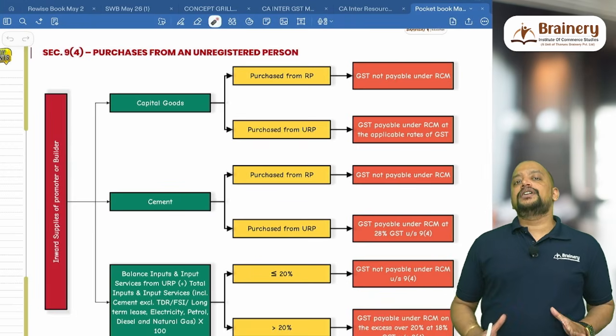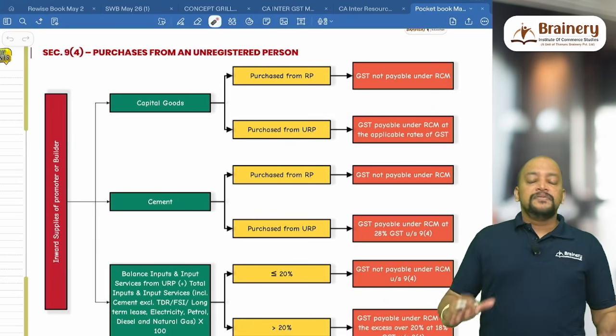So whenever we get a question related to that, we need to do it in 3 steps. Step number 1, first see the capital goods.